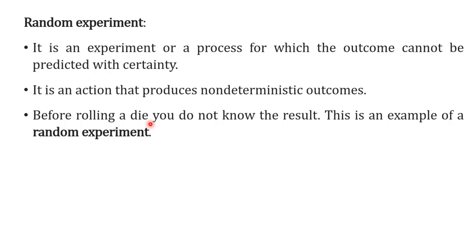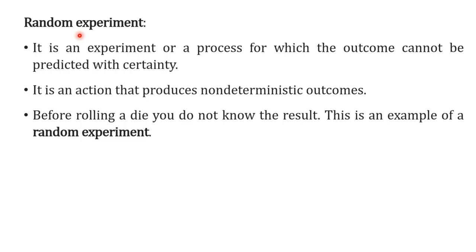Then what will be the output? That is called non-deterministic. Before throwing the dice, the output cannot be predicted. If that is the case, that is called an experiment. Then one more example, tossing a coin. You have a confusion, the result may be either head or tail.